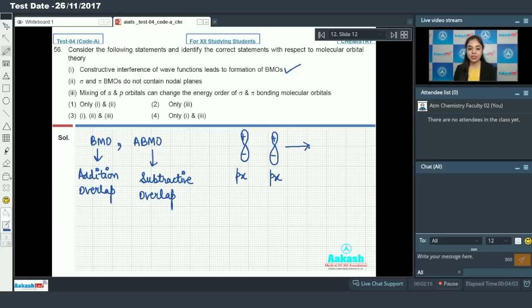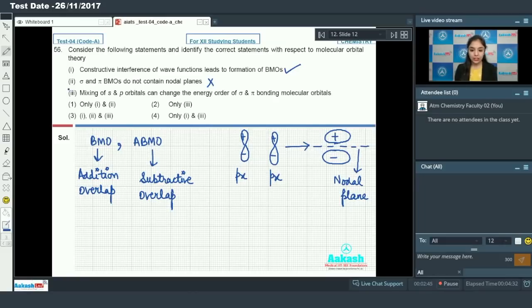When these orbitals combine to form the pi bonding molecular orbital, we have a scenario like this. This is plus and this is minus, and this is the nodal plane. So the nodal plane also exists in the pi bonding molecular orbital. So this statement is absolutely incorrect.